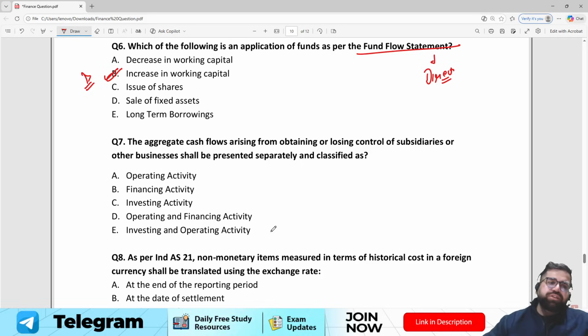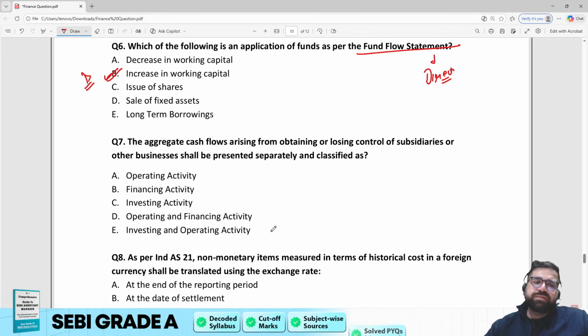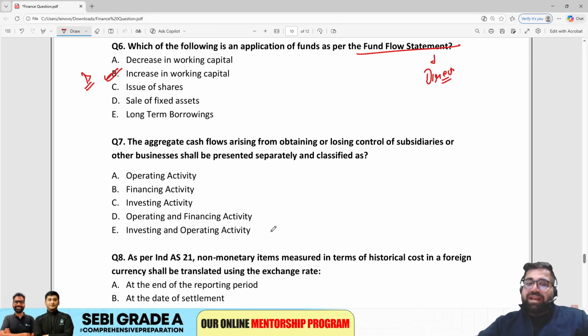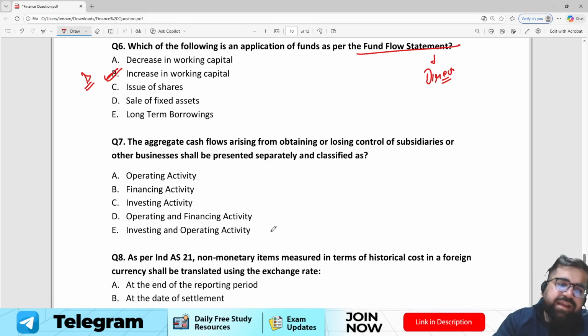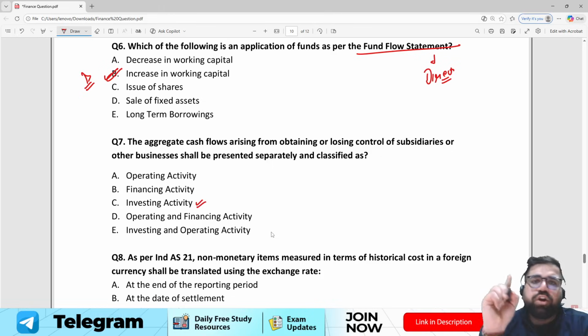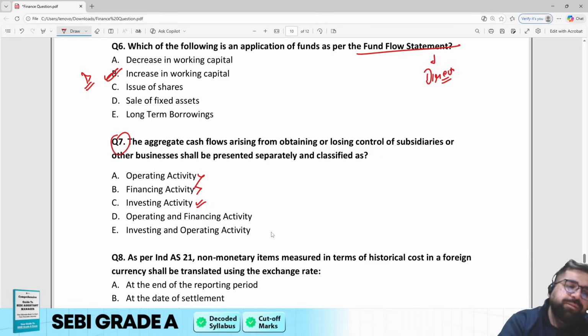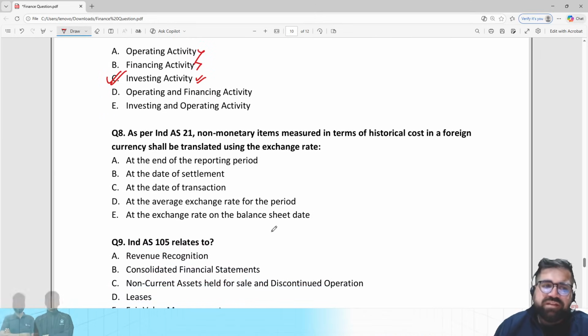Okay. Question number 7. Aggregate cash flow arising from obtaining or losing control of subsidiaries or other business shall be presented separately and classified as what? Aggregate cash flow arising from obtaining or losing control of subsidiaries basically means my investment is done. So I will categorize it as an investing activity, not operating, because this is not related to day-to-day operation. It is also not financing because it is not affecting my capital structure. Therefore the correct answer for question number 7 will be option C, investing activity, because you have sold your investments. As simple as that.